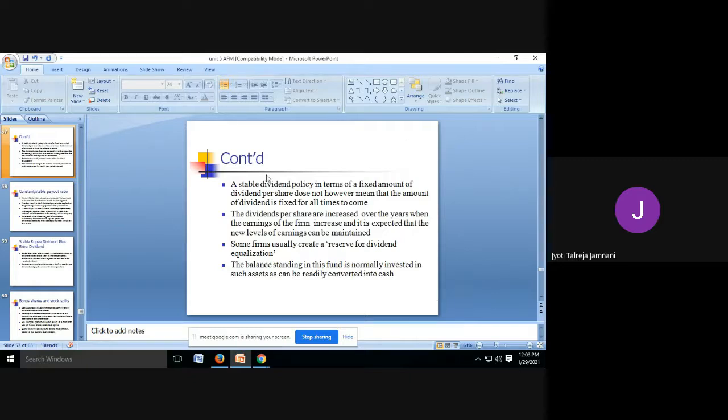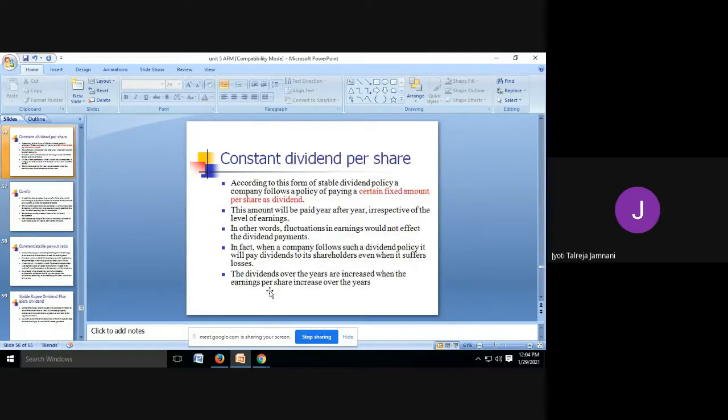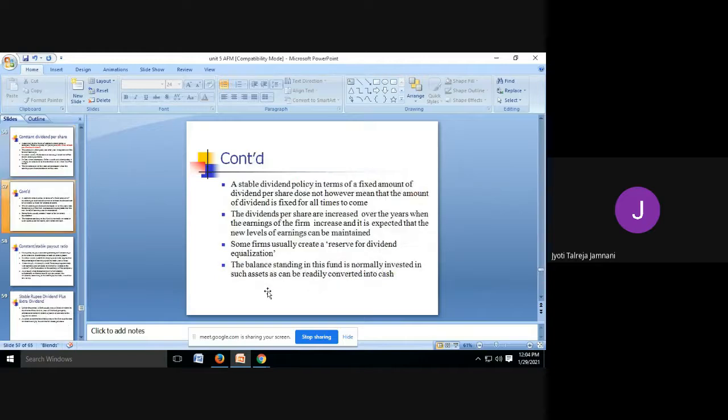The balance standing in the fund is normally invested in such assets as can be readily converted into cash. So you can use that money of the dividend reserve by buying certain assets which can be easily converted into cash. Okay, so that was about the constant dividend per share, the amount remaining constant.